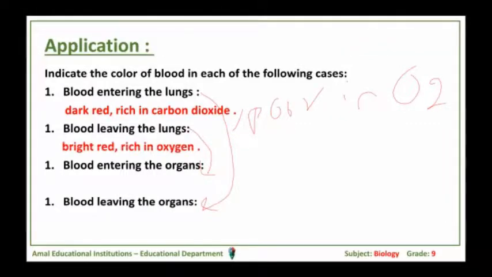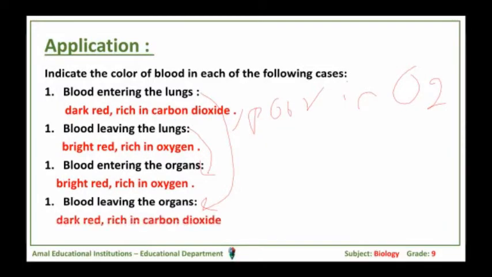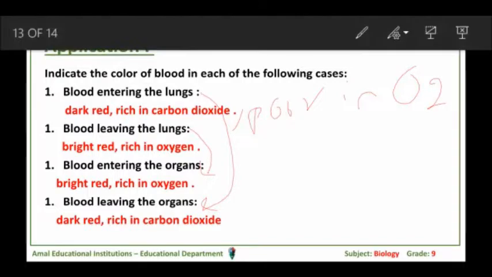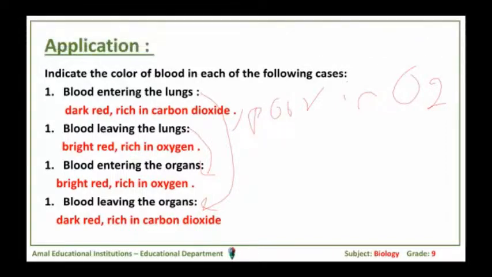We said that the blood leaving the lungs is entering the organs. So the blood entering the organs is also bright red because it is rich in oxygen. And finally, blood leaving the organs is dark because it is poor in oxygen, leaving the organs and going to the lungs.